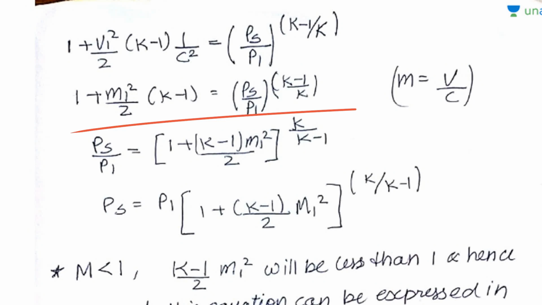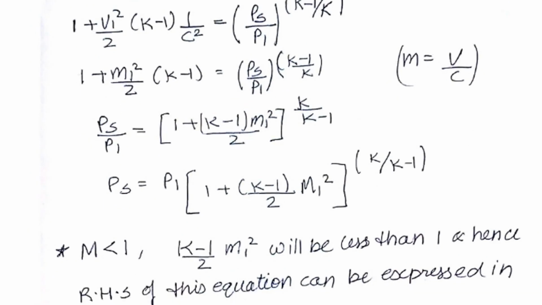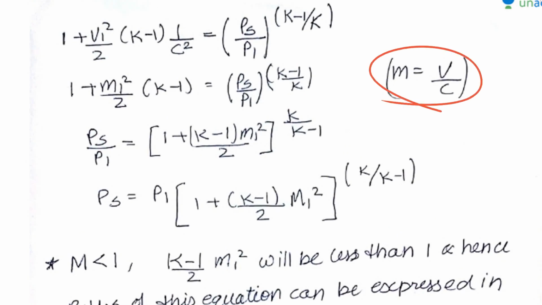And this, as we know, M is equal to V divided by C, where V is the velocity of the flow or that particular object, and C is the velocity of sound, and this is in the form of V square divided by C square. So we can replace this value by M square.